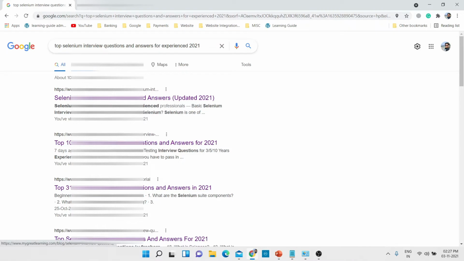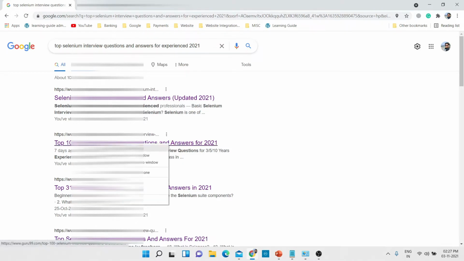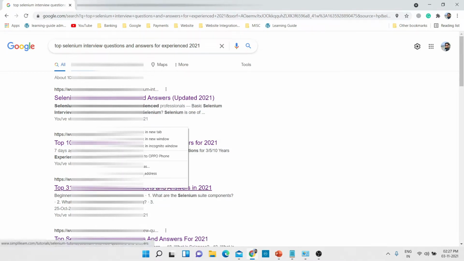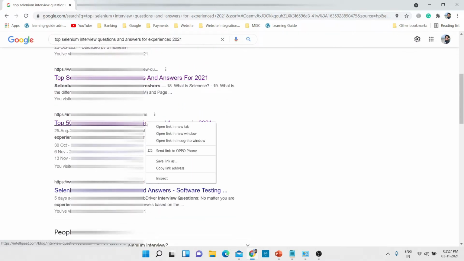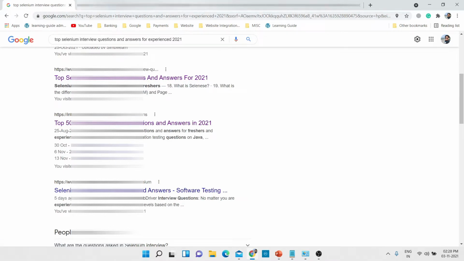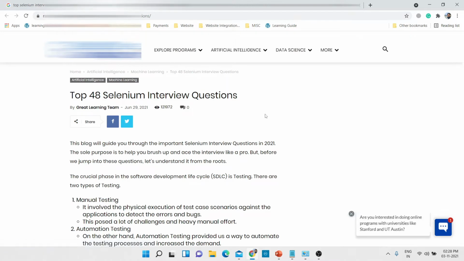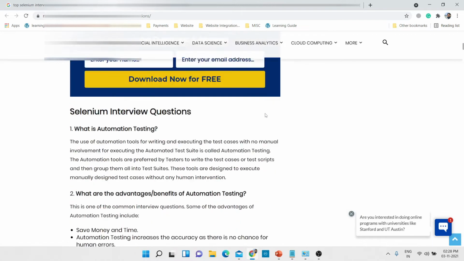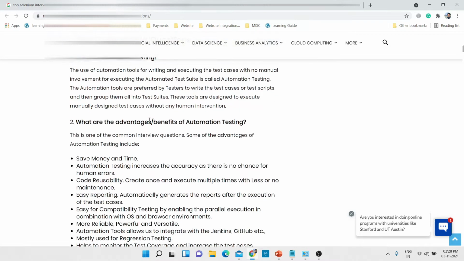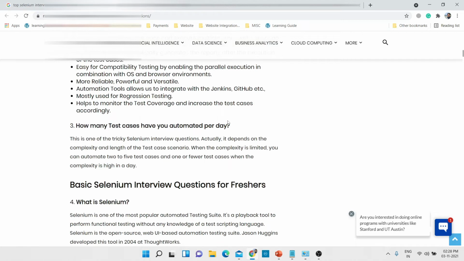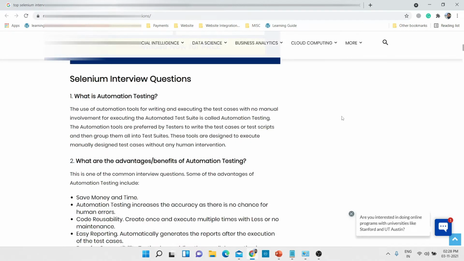So let us open a new tab. Let me dig a little bit lower. Okay, here also. So I have opened 4 different websites here, and if I go through each of these websites, you can see the questions are like, what is automation testing? As I have already told you, what are the advantages and benefits of automation testing, how many test cases have you automated per day, what is Selenium? These are the questions which were asked 5 to 6 years back.